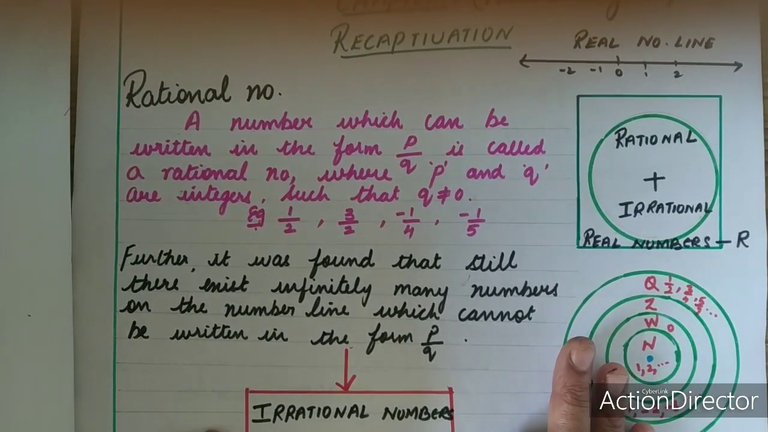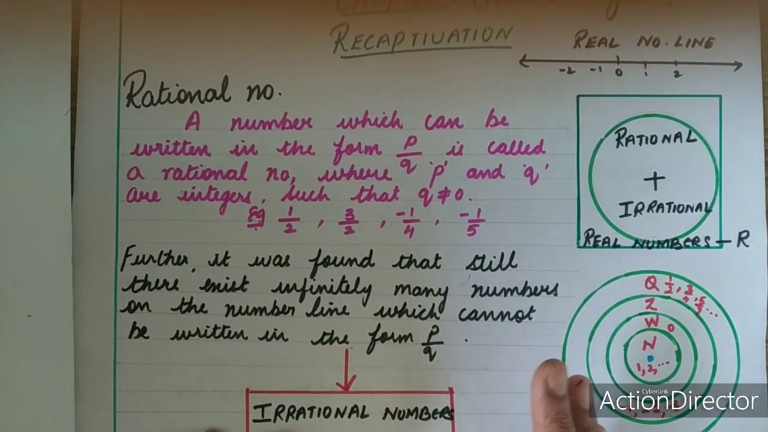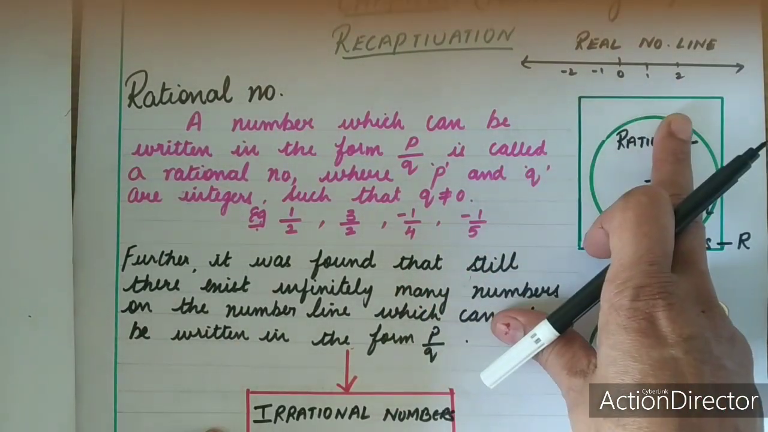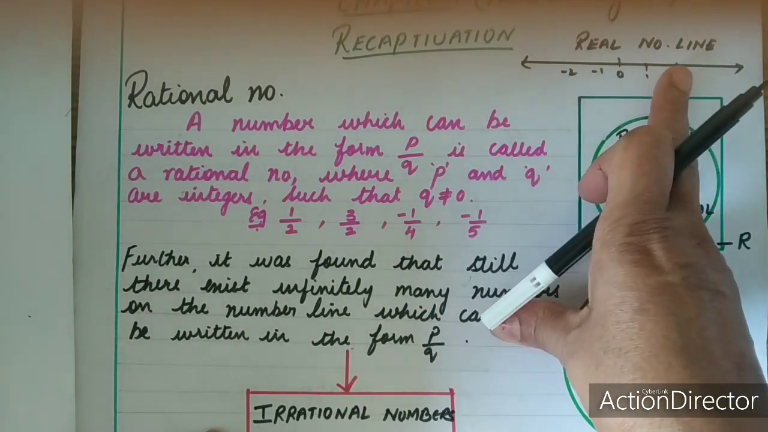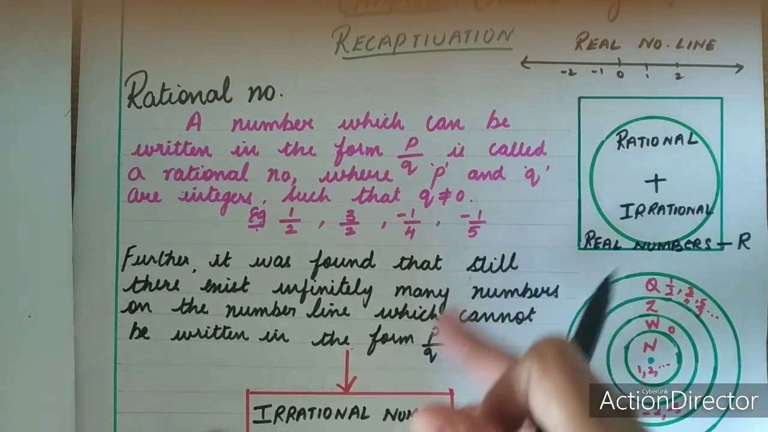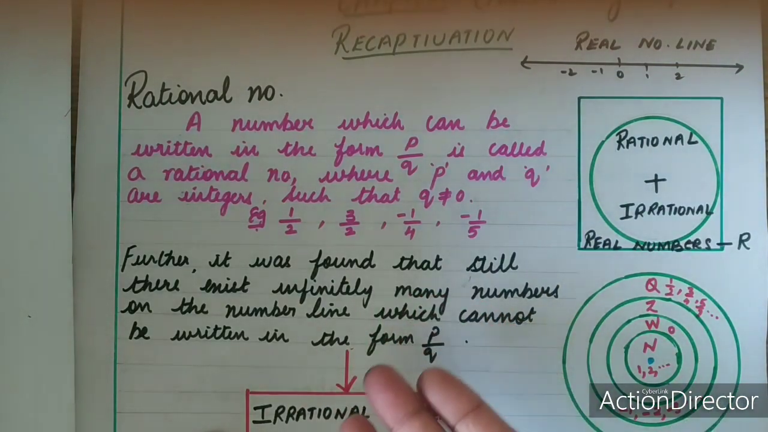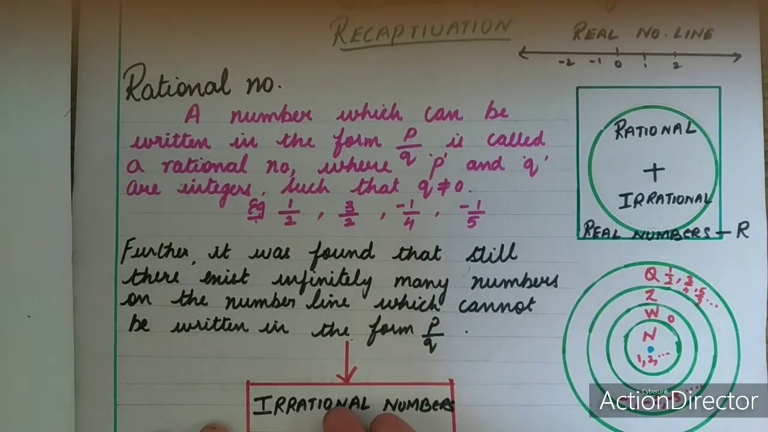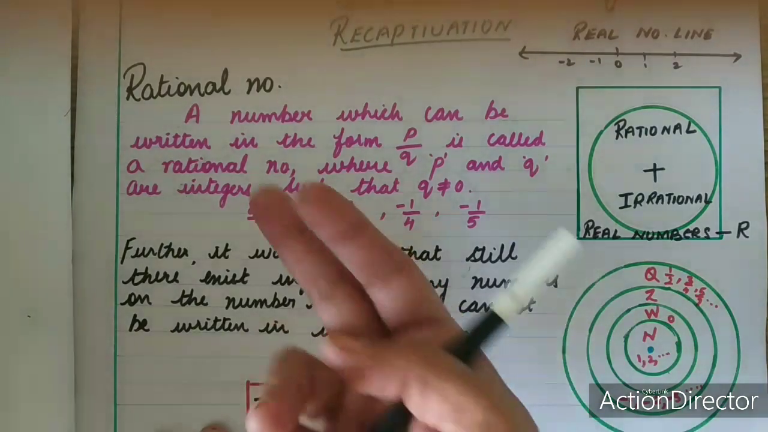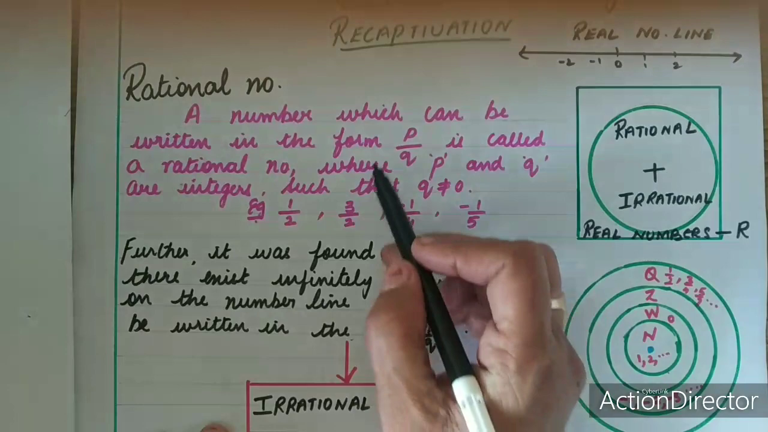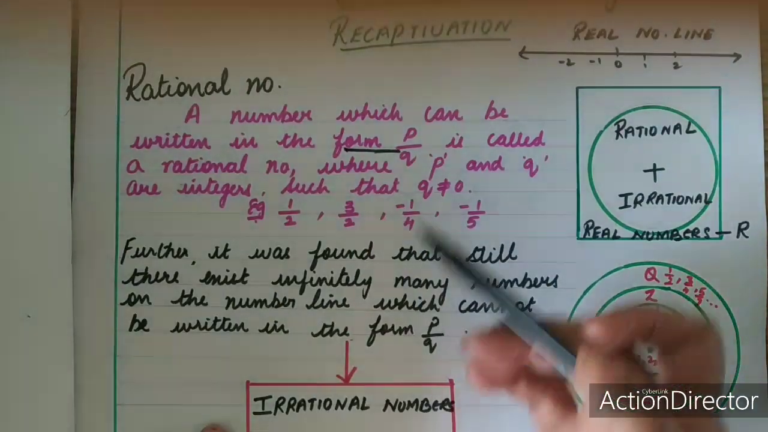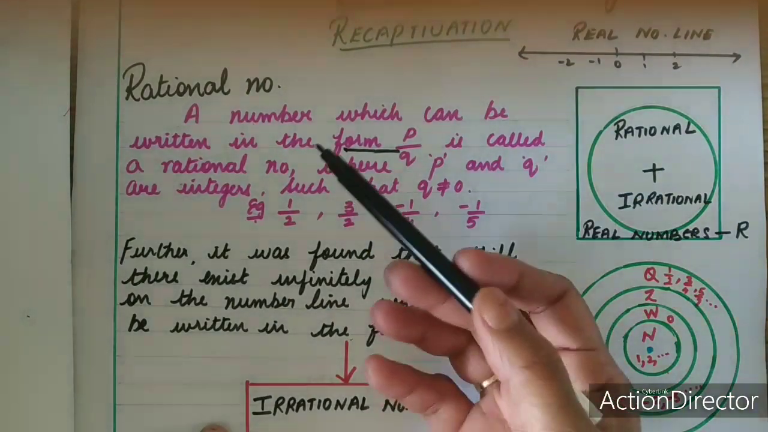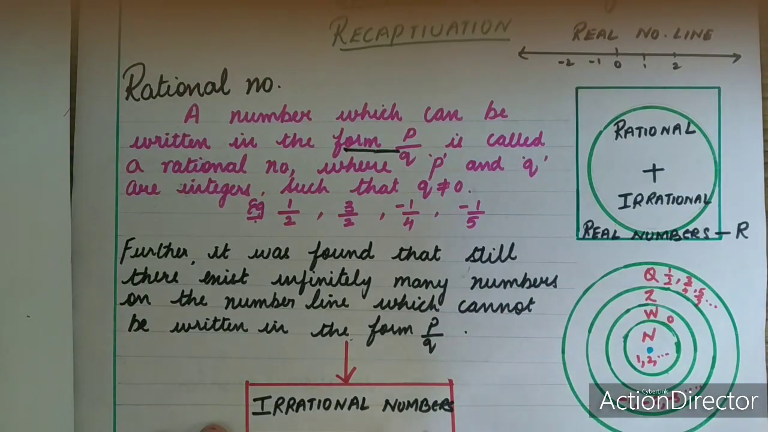Now it was found that there still exist infinitely many numbers on this number line that cannot be expressed in the form of p by q. So when a number cannot be expressed in the form of p by q, a special name was given to that number. That number was called an irrational number, because a rational number you are able to express in the form of p by q. When you are not able to express it so, they gave the number the name irrational number.